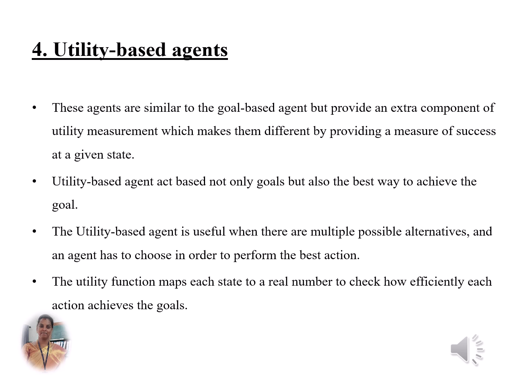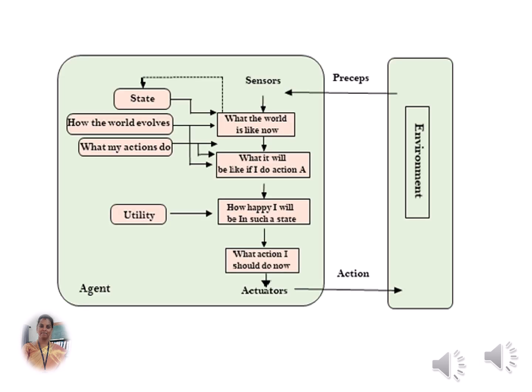The fourth type is utility-based agent. Here these are similar to goal-based agents, but they provide an extra component called utility. Utility means it measures happy state or unhappy state. If we see an example, a GPS system. We are traveling from source to destination. GPS shows 2 or 3 ways. By default, we choose the shortest path. Now the user is in a happy state because we reach the destination in earlier time.